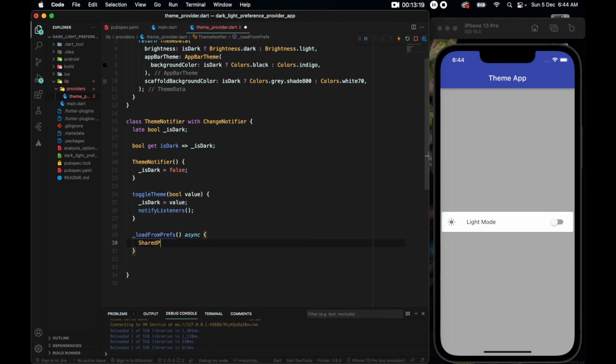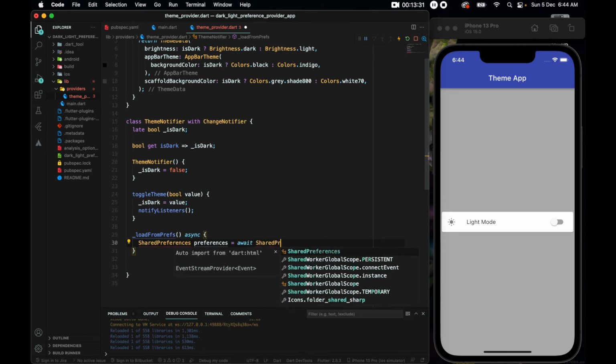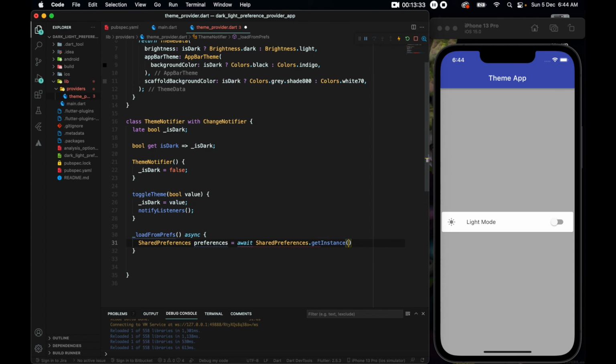Let's write SharedPreferences, and we can just name it preferences. Preferences equals await SharedPreferences.getInstance. I'll save this line because we need to use it again.